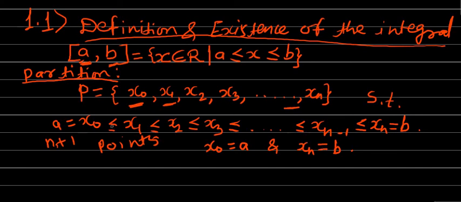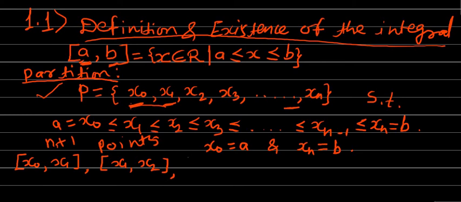Next, this partition P, which consists of the n plus 1 points, subdivides the interval a to b into n subintervals. Which are the subintervals? The first subinterval will be from x0 to x1. The second subinterval will be from x1 to x2.